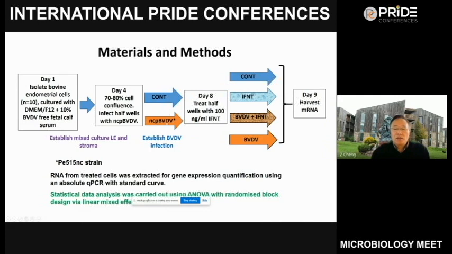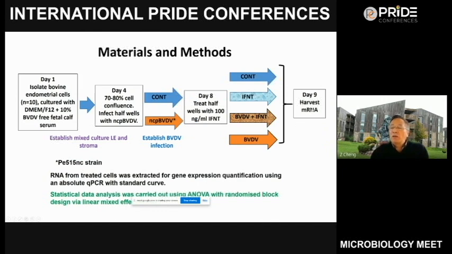One is for control and one is for the BVDV, because if we used the same plate, there would be cross contamination. On day 8, we treated the wells with 100 nanograms of interferon tau, which generates 4 treatment combinations: the control, IFNT alone, the combination of BVDV with IFNT, and BVDV alone.